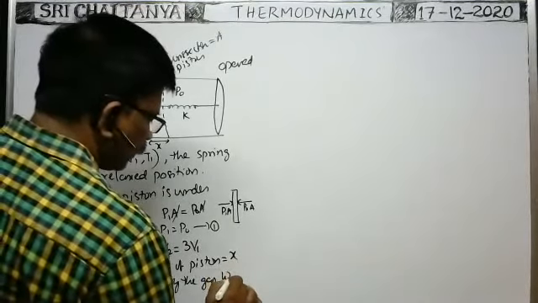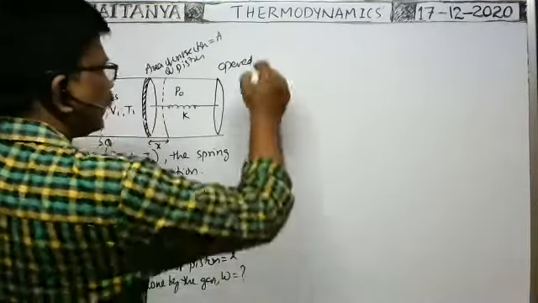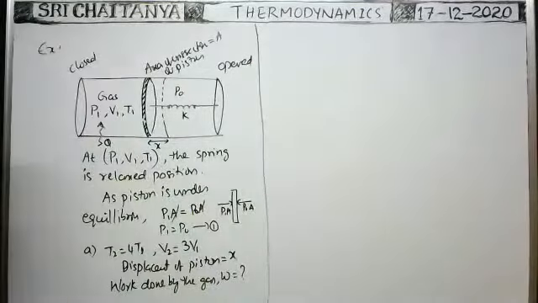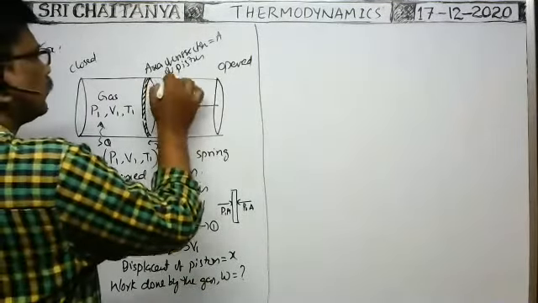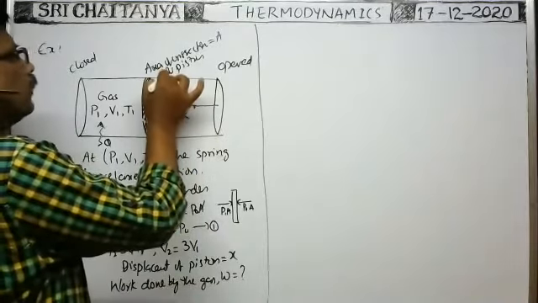W gas is equal to question mark. W is equal to question mark. Okay, that is enough. Work done by the gas in this process is how much? Tell me how we can do.